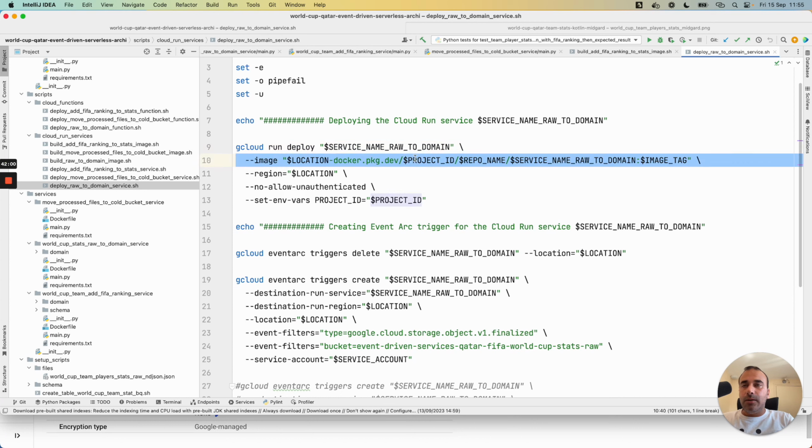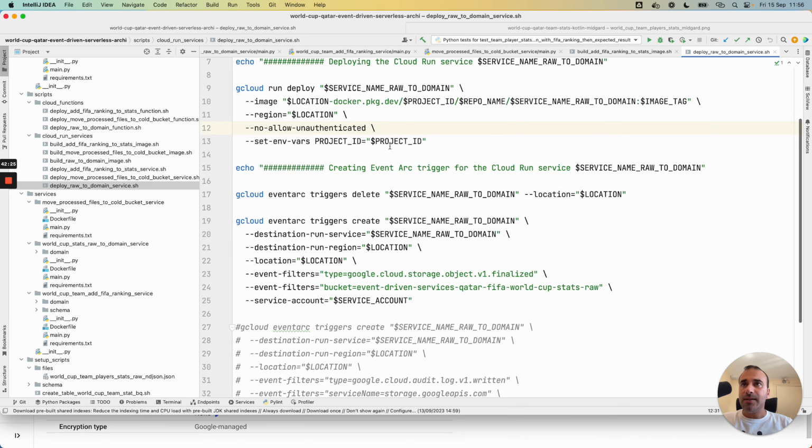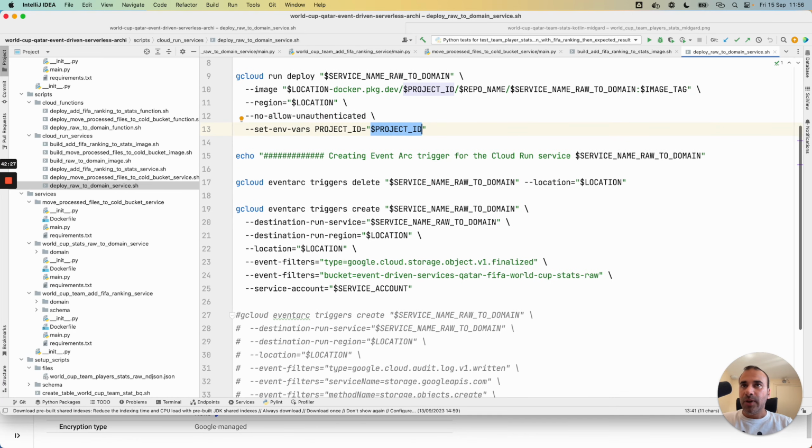I pass the image from Artifact Registry, because the Docker image was uploaded to Artifact Registry, and I need to give this image to the Cloud Run service. I pass the region. In this case, I don't want this service to be public, and this service needs authentication. I pass some environment variables.